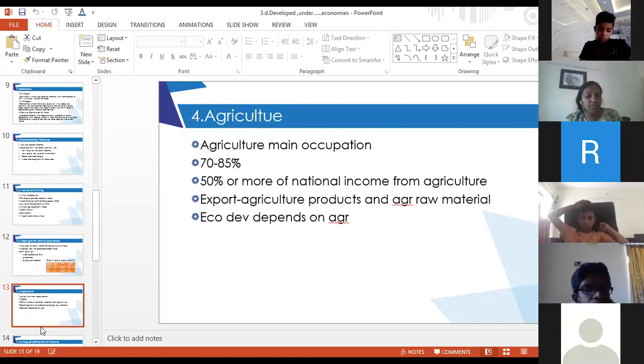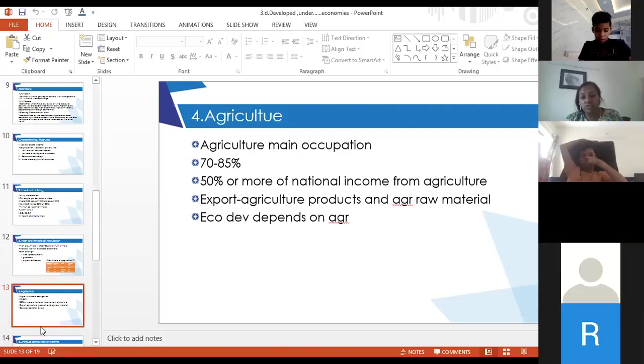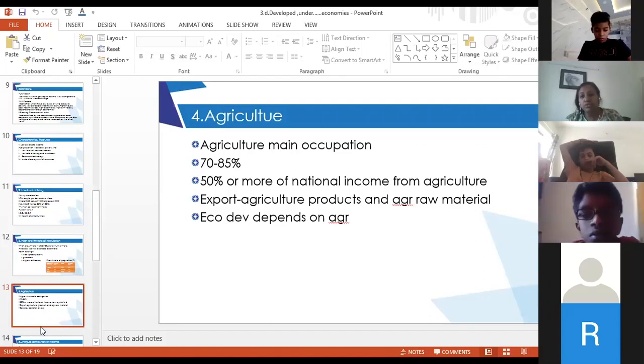Now agriculture, you people must have learned, is very erratic, right? It is all based on natural things rather than scientific things. Weather, climate, all these things should be proper for agricultural production to be proper. Yes or no? So when a country is based on agriculture only, its economy is very fluctuating.